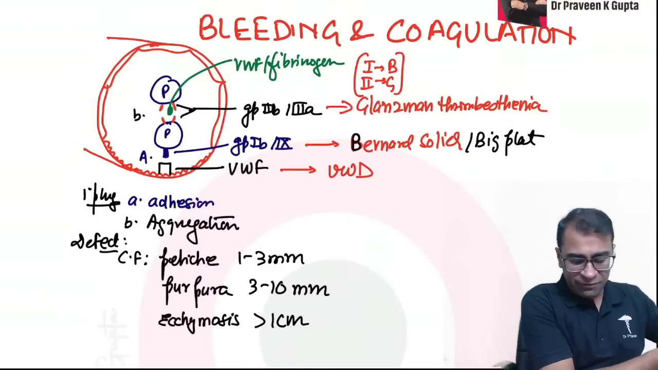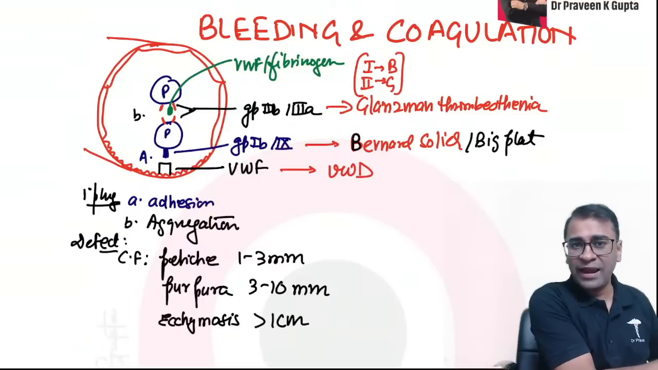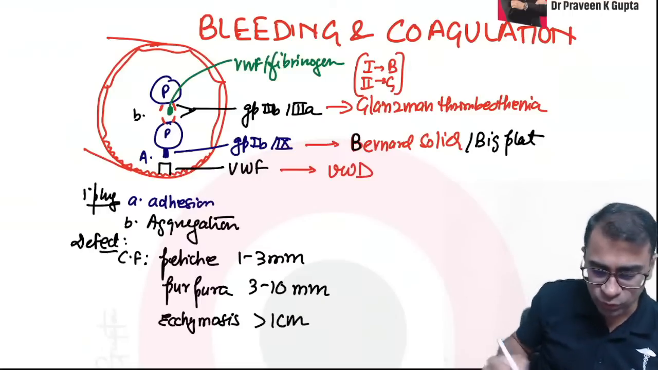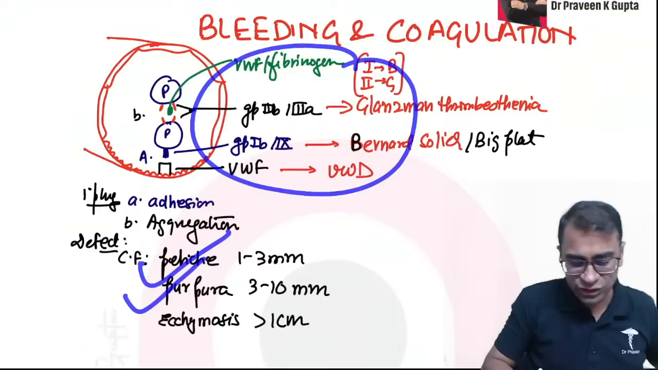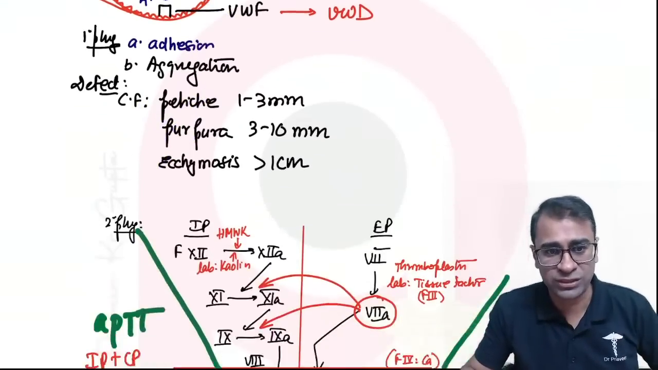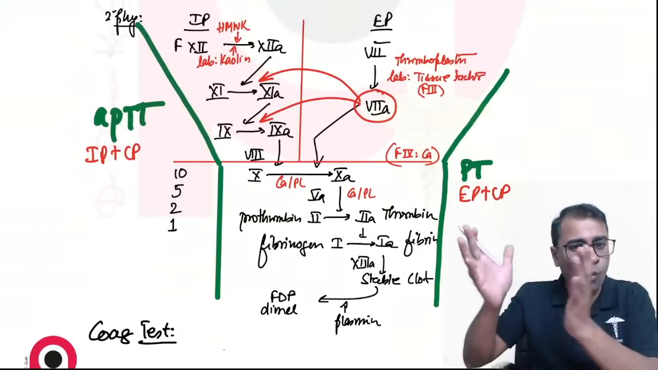The primary plug defects are petechiae, purpura and ecchymosis. So when you get a question on any of these defects, you get a history of petechiae, purpura and ecchymosis. Now, how to remember the coagulation cascade?